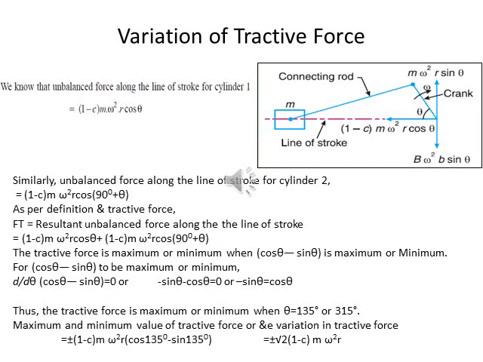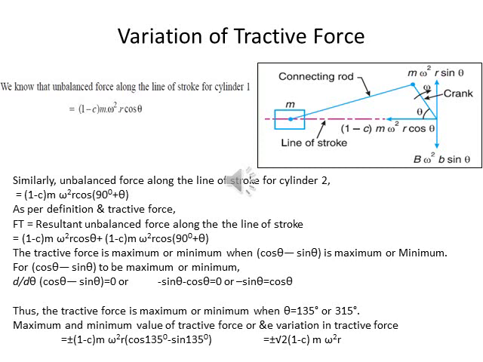Basically, the resultant unbalanced force due to the two cylinders along the line of stroke is known as tractive force. For this, let the crank of the first cylinder be inclined at an angle theta with the line of stroke. Since the crank of the second cylinder is at right angle to the first crank, the angle of inclination for the second crank will be 90 plus theta.